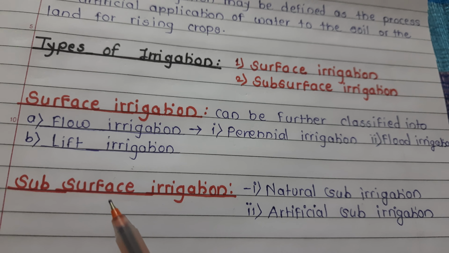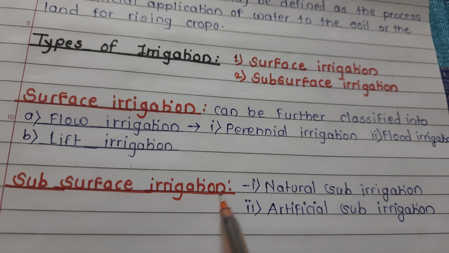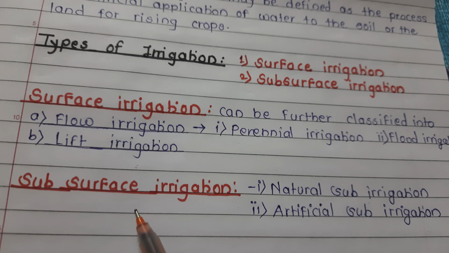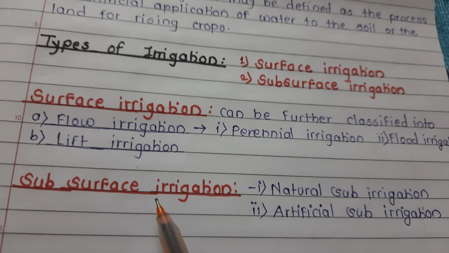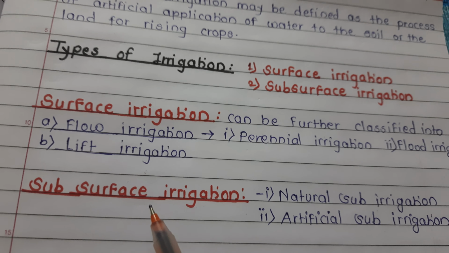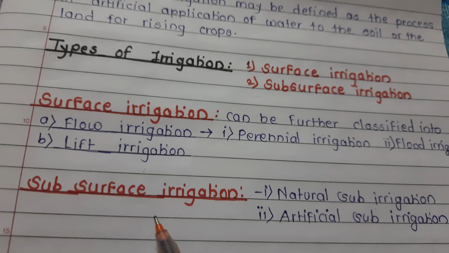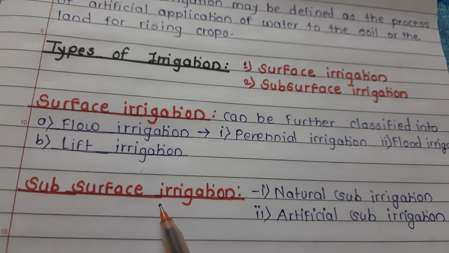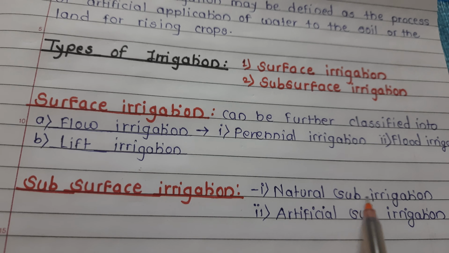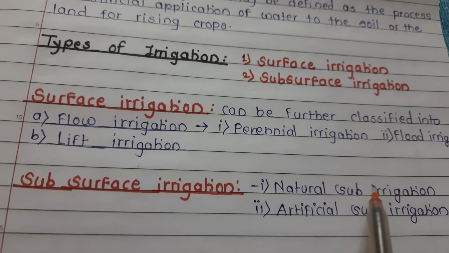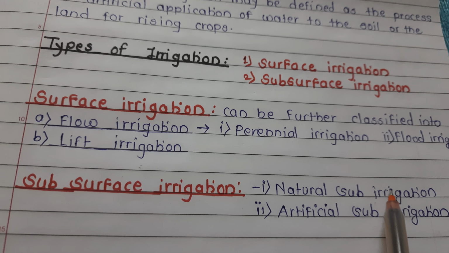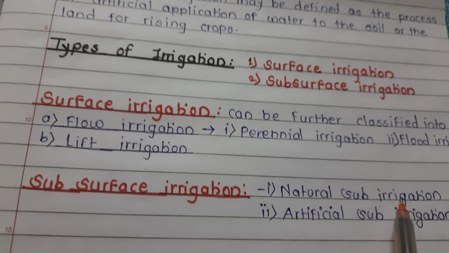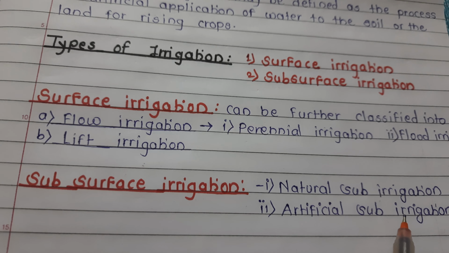Now, subsurface irrigation. This method is suitable for soils which are highly permeable, because in this method water flows underground and reaches the plant roots by capillarity. In natural sub-irrigation, water leaked from channels during passage through the subsoil causes a rise of the water table, which in turn provides water to crops through capillarity.